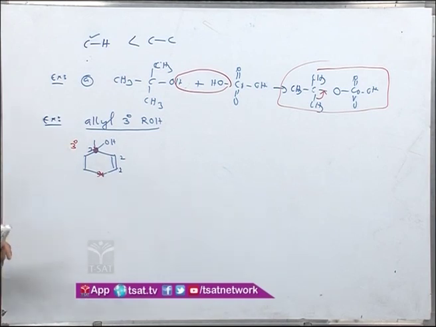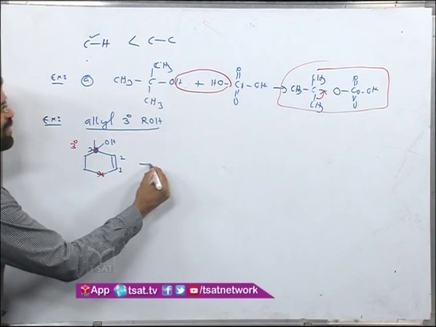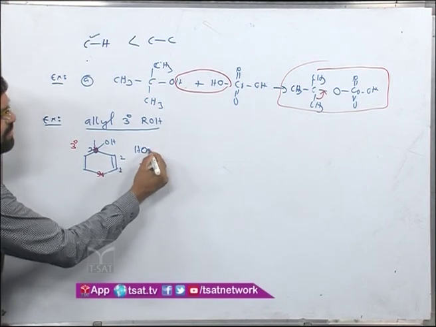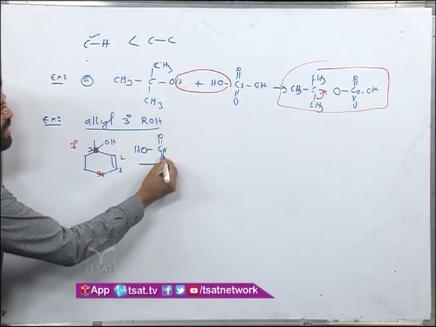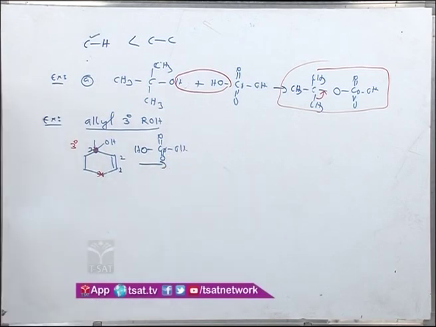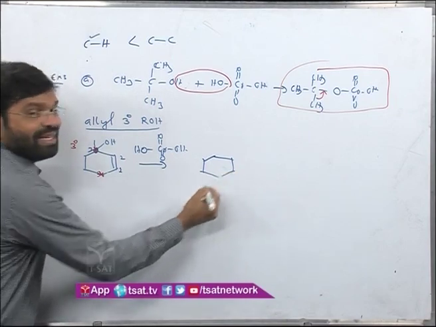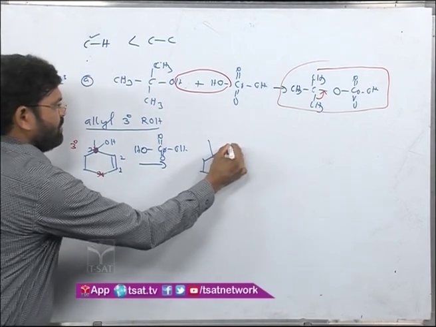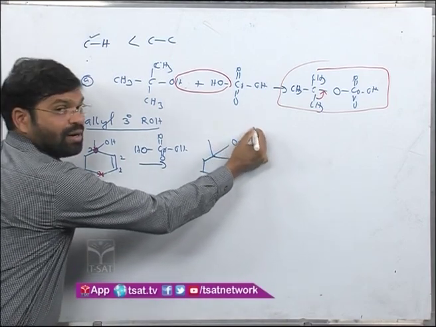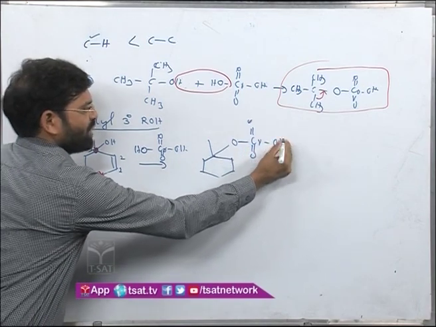Now, in this one, when I treat it with chromic acid, that is OH, Cr double bond oxygen, OH, as a first step, it forms the chromate ester. So, I will be getting Cr double bond oxygen, here it is OH.